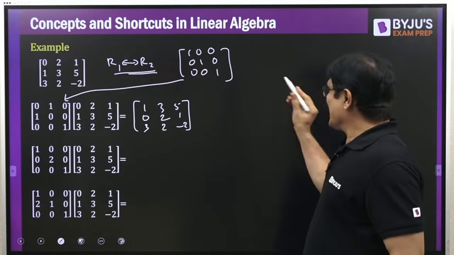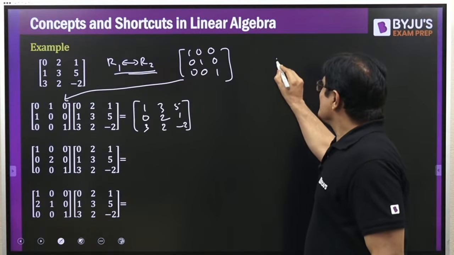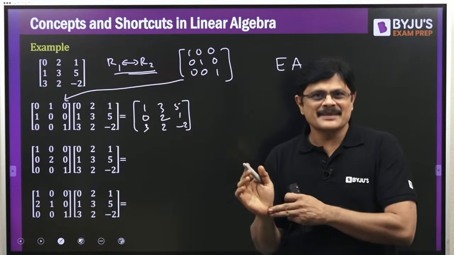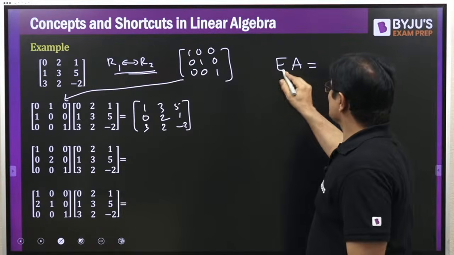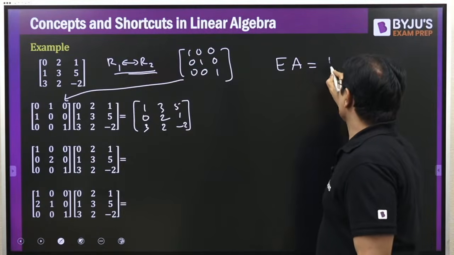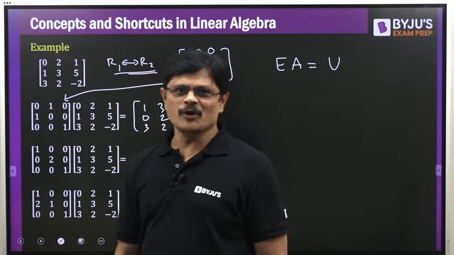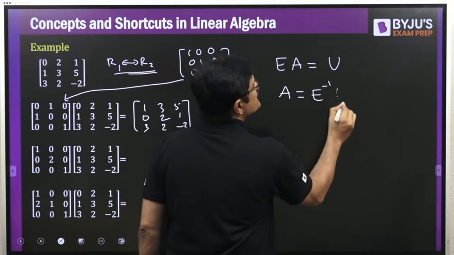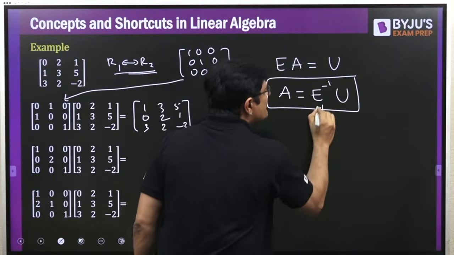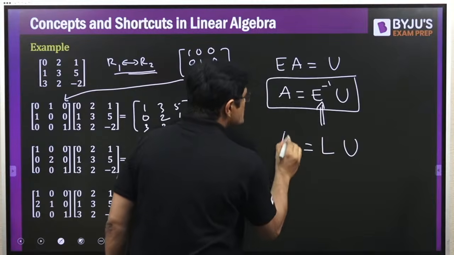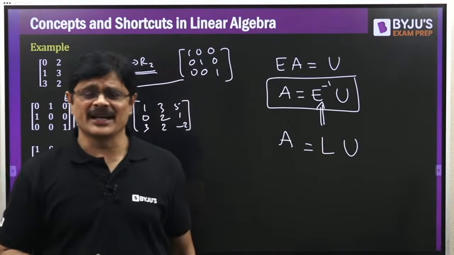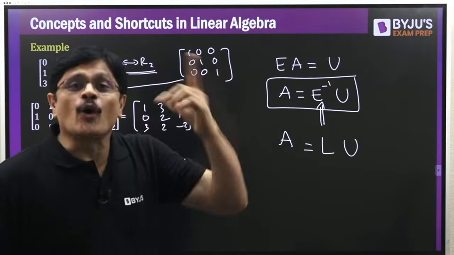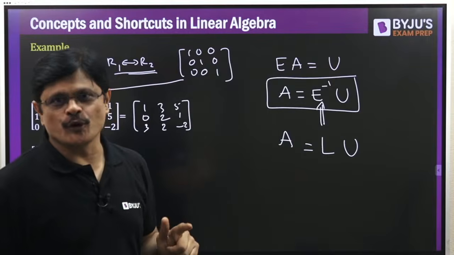See, the idea is this. What you are doing, E into A, you are going to get a new matrix. Suppose E into A is your upper triangular matrix, U. Then what is A, sir? A is E inverse into U. And this E inverse is your L, my dear friends. Because of that, you got your LU decomposition method. I am giving it in a nutshell. That is the outline of the proof, we call it.